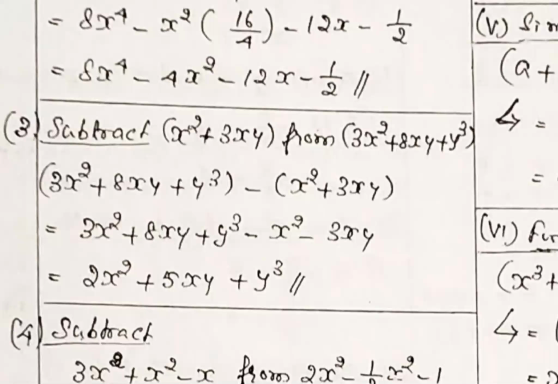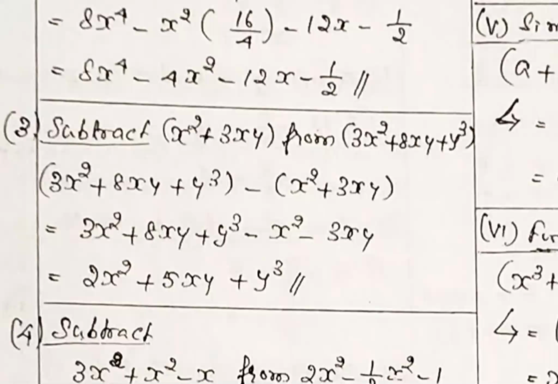Subtract s square plus 3xy from 3s square plus 8xy plus y cube. So read carefully: you subtract s square plus 3xy from that one. First you have to write the second term, 3s square plus 8xy plus y cube. From this, you subtract the first term, s square plus 3xy. So carefully you must write the bracket, otherwise sometimes it goes wrong. Here the bracket is already given in the question. Sometimes the bracket is not given, and you must take care.